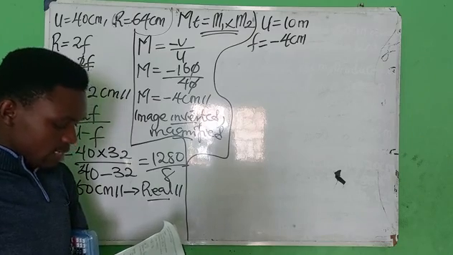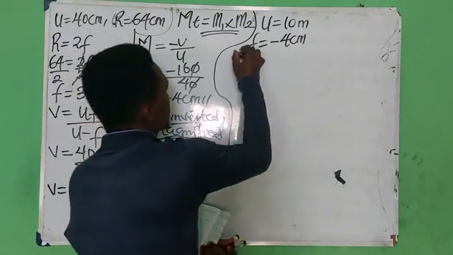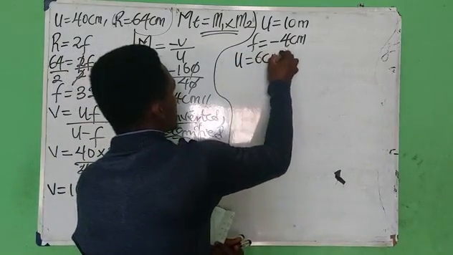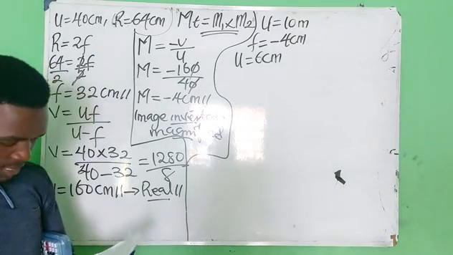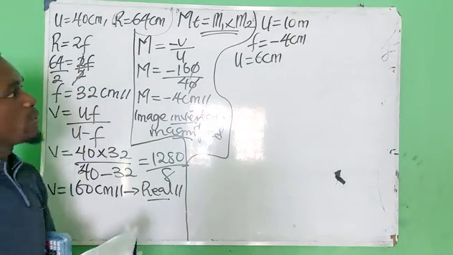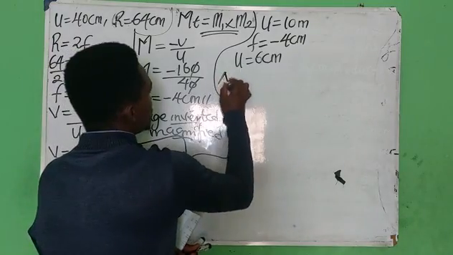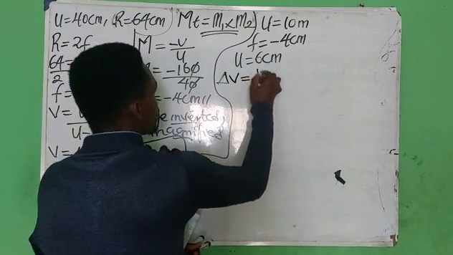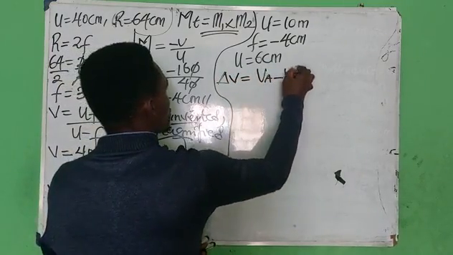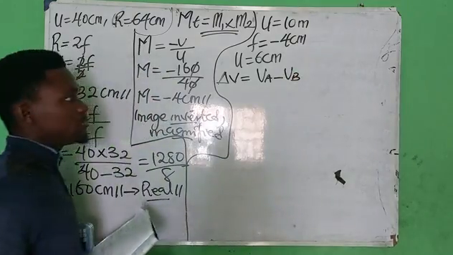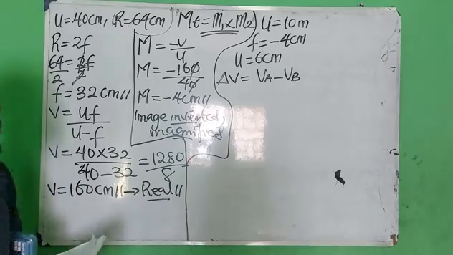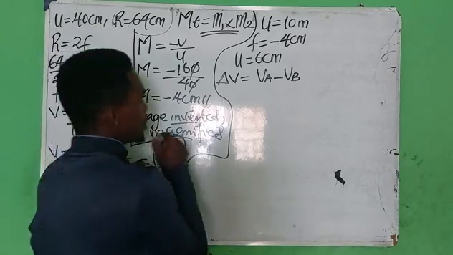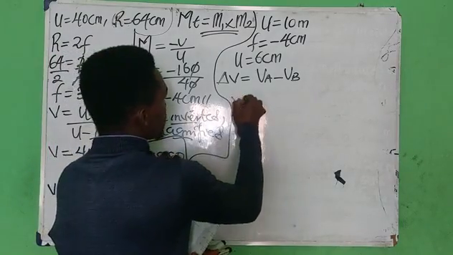If the side nearer the mirror is 6 centimeters, this is another instance of u, which is 6 centimeters. Find the length of the image. Now this question is from change in image distance equals VA minus VB.